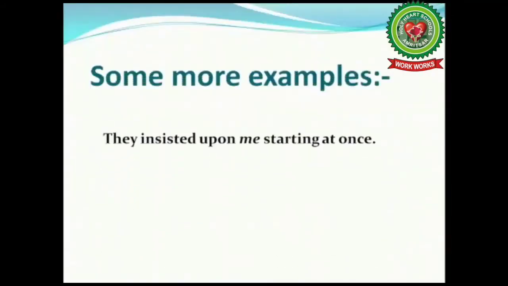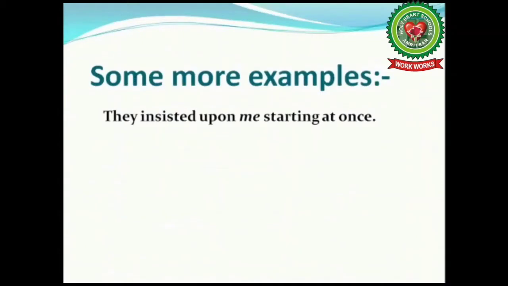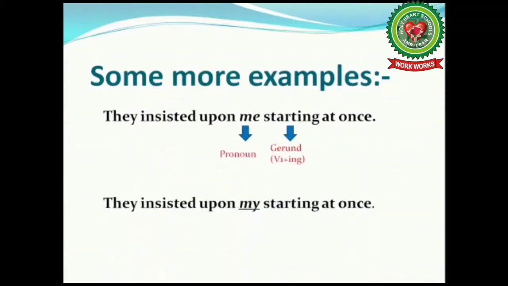They insisted upon me starting at once. First of all, we have to identify gerund here. What is the gerund here? The gerund is starting. That is first form of the verb plus ing. Now, we can see pronoun before a gerund. Is it a possessive case? No. The possessive case of me is my. So, our sentence will be, they insisted upon my starting at once.